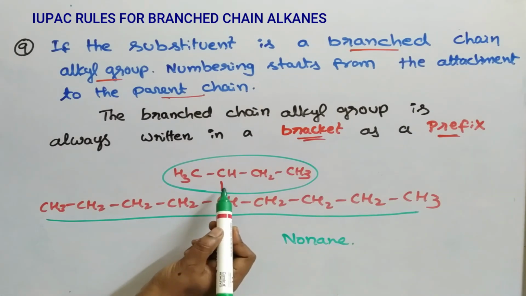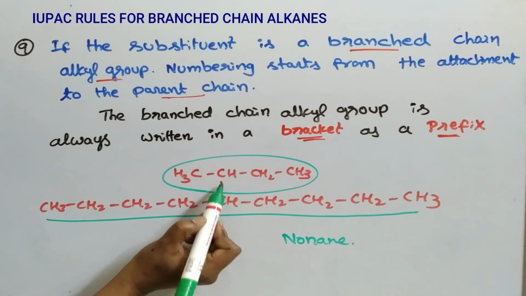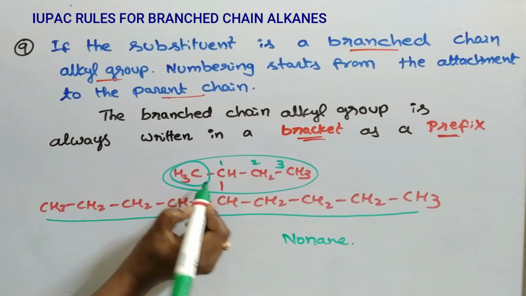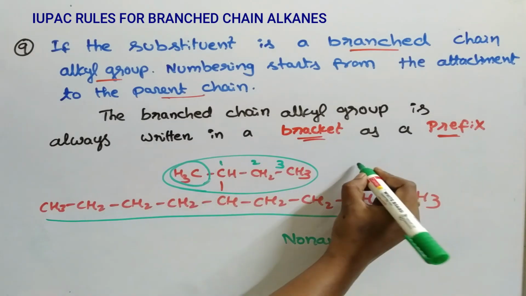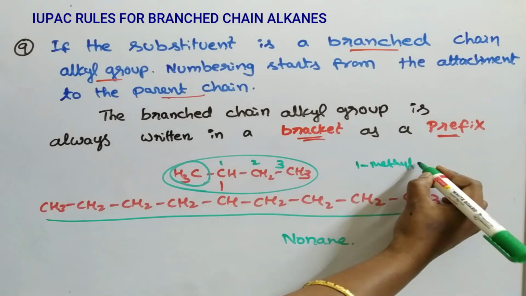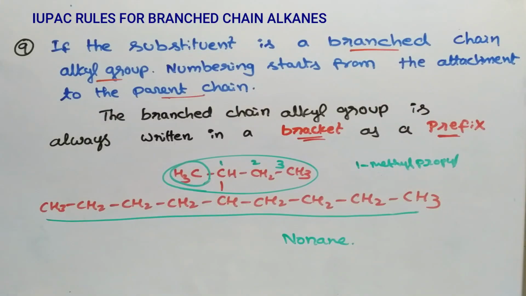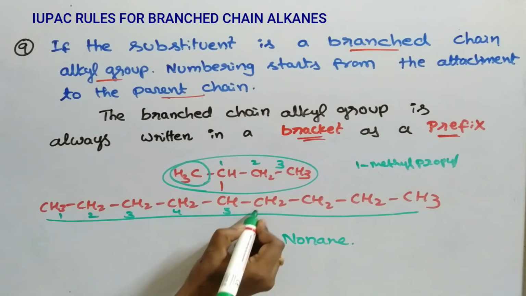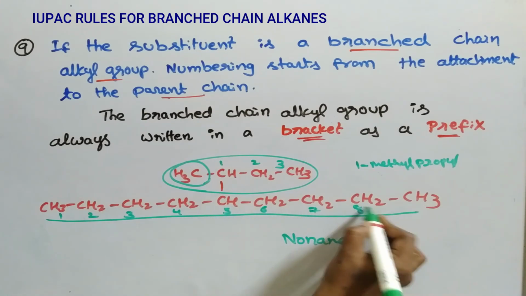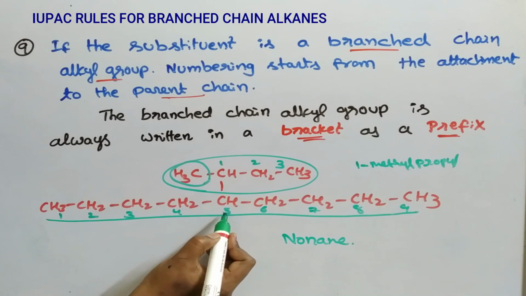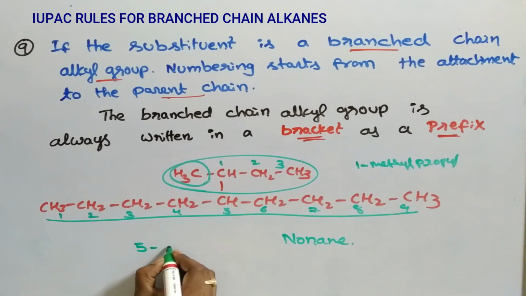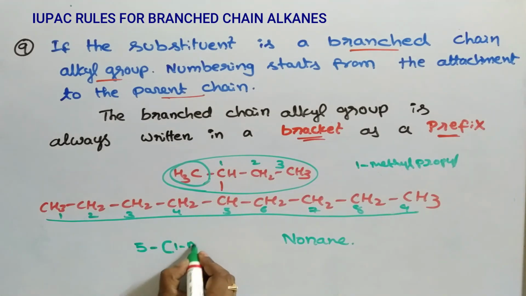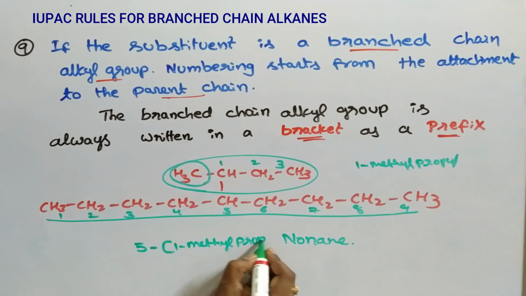It is a branched chain alkyl group. So numbering starts from the attachment, 1, 2, 3. So this is methyl. So name of the substituent is 1-methyl propyl. I am giving numbering from here, 1, 2, 3, 4, 5, 6, 7, 8, 9. From this carbon also it will get 5. 5. Within the brackets write the branched alkyl chain, that is 1-methyl propyl.